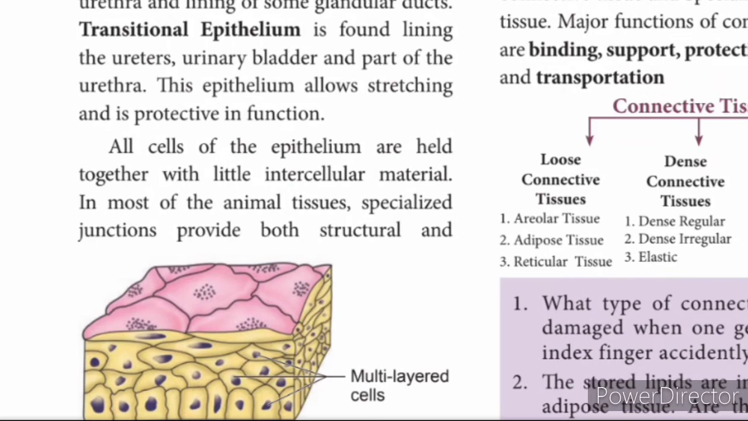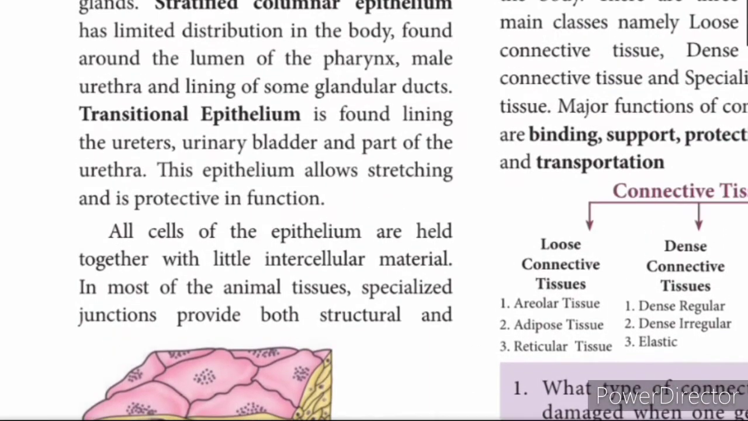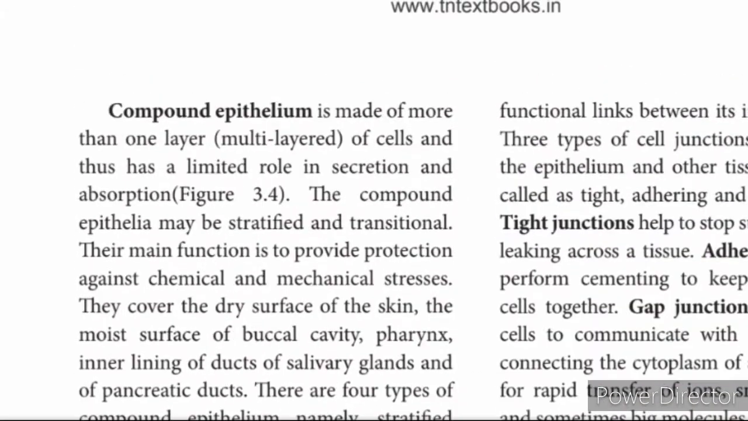So all cells of the epithelium are held together with little intercellular material. Intercellular means in between. Intra means inside. Here we are dealing with intercellular. In between the cells, there are certain materials. In most animal tissues, specialized junctions provide both structural and functional support.